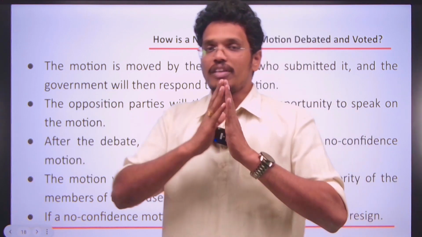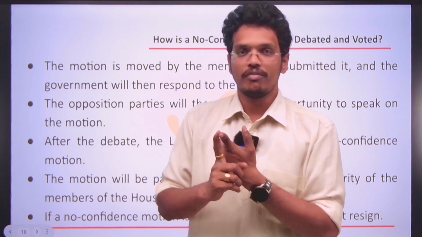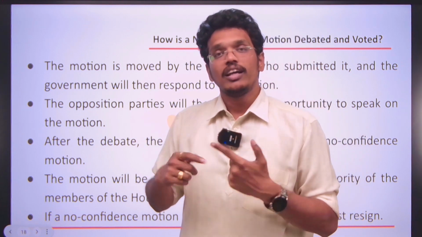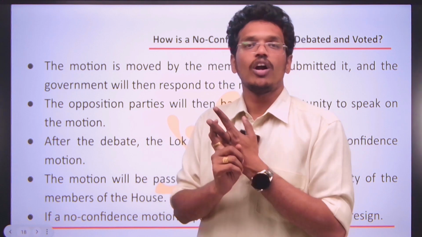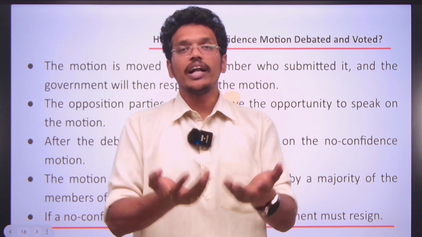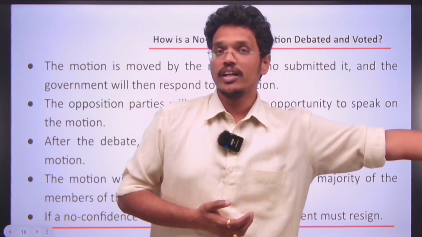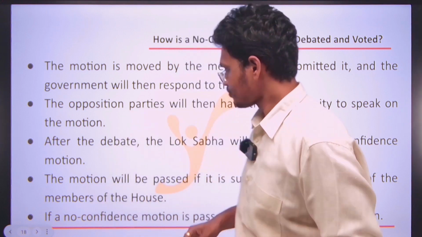If the opposition party moves this, we call it a no confidence motion. If the government itself moves it, we call it a confidence motion. Sometimes the government will also move this to prove that it has the majority. That is called a confidence motion. If the opposition party moves it, we call it a no confidence motion.